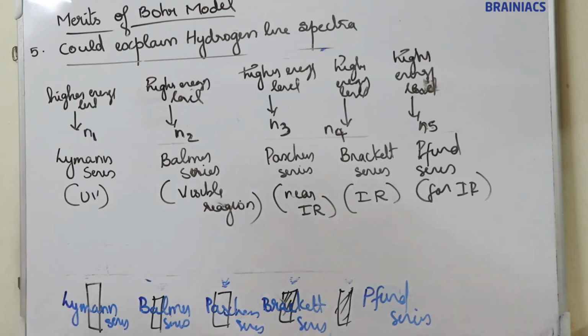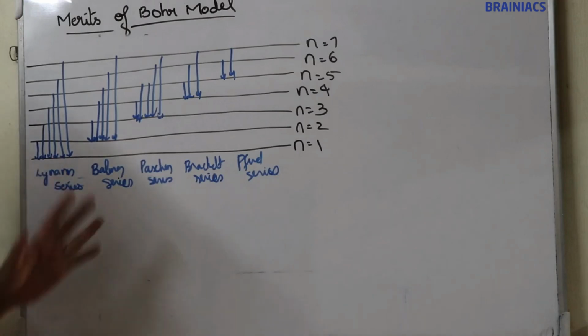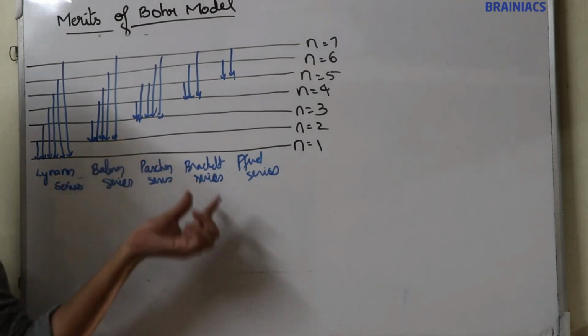So moving on to the next topic, that is how to calculate the wavelength, frequency or energy of the Lyman, Balmer, Paschen, Brackett and Pfund series.